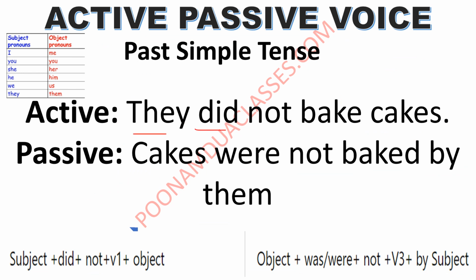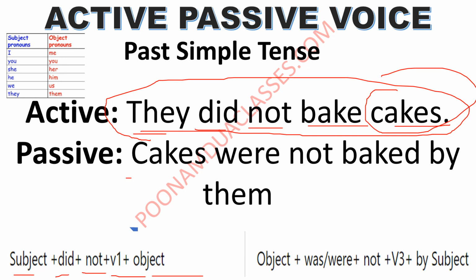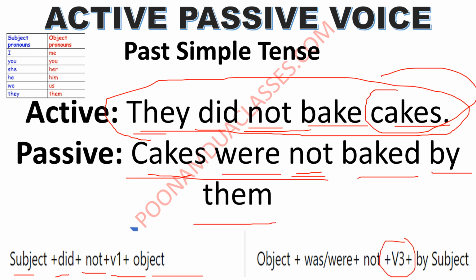They did not bake cakes. Subject plus did plus not plus verb की first form plus object. This is the structure of active past simple. Now we will take the cakes as subject here. Cakes, cakes है तो were आएगा. Cakes were not, because this is a negative sentence, not baked, that is the third form, by them. Cakes were not baked by them.